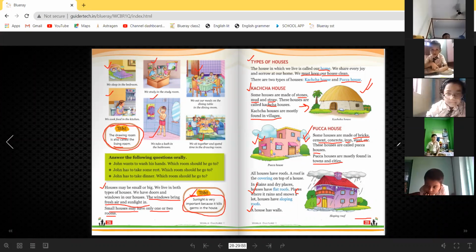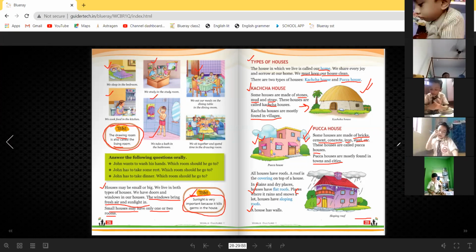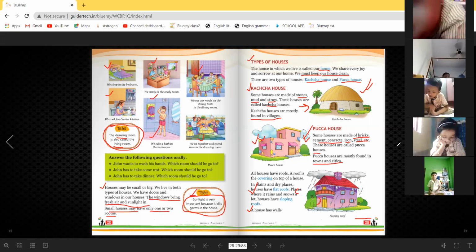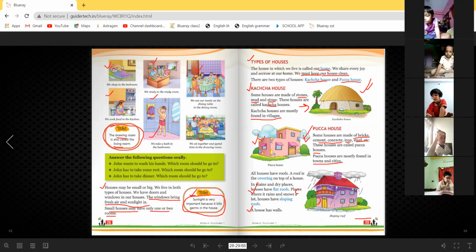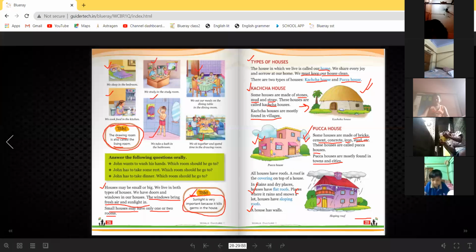Ridhan, unmute your device. Yes, ma'am. Tell me, what are pakka houses? What are pakka houses? Our house really and clean.